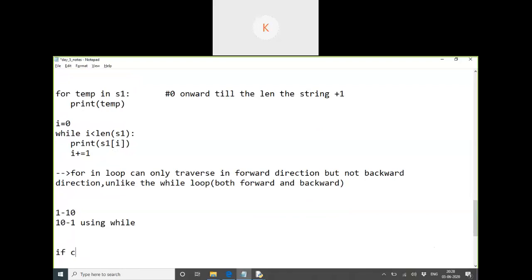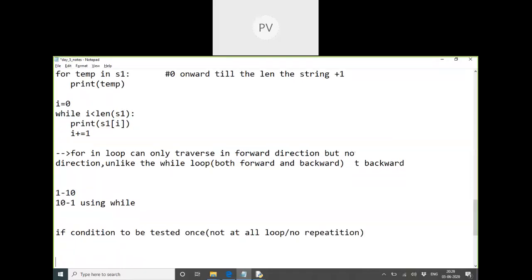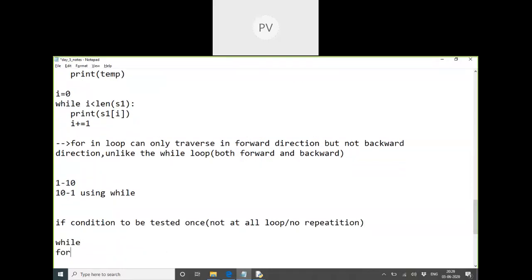If condition means it's just a condition to be tested once. It's not a repetition. It's only done once. Loops, the while keyword and for keyword, are used for iterations, repetitions. So if you want to repeat something, we have to use this concept. If you have to do something only once, go for an if condition. If you want to check something and do it again and again, you have to go for loops.